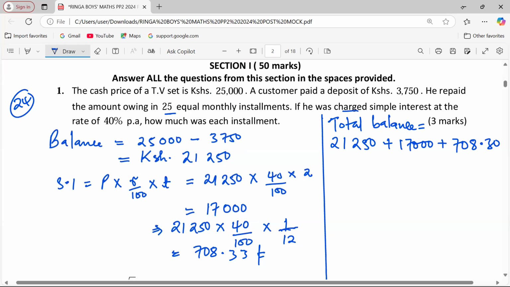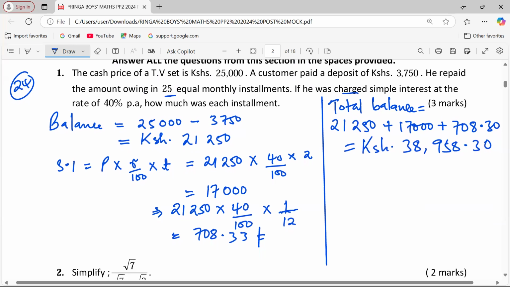So at the end of the day, to the financial institution or to this business, the customer will be paying a total of 38,958.33, or 30 that way. So that is the amount in Kenya shillings which this customer will be paying at the end of all this